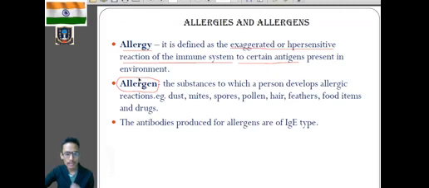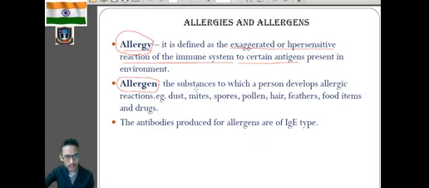In response to the allergens, our immune system develops hypersensitivity or exaggerated reactions. These reactions of the immune system to a particular allergen are called allergy. Afterwards we'll talk about the symptoms of allergy. Clear?